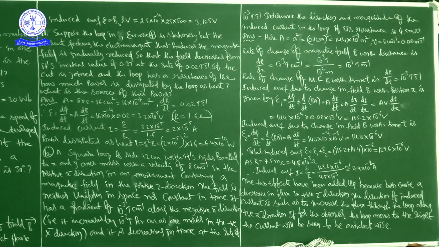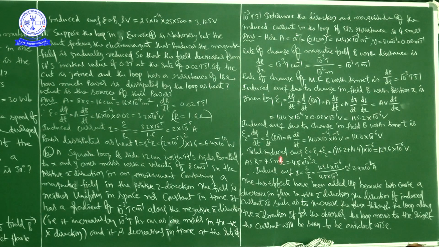Substituting the values, we get 14.4 into 10 to the power of minus 6 volt.